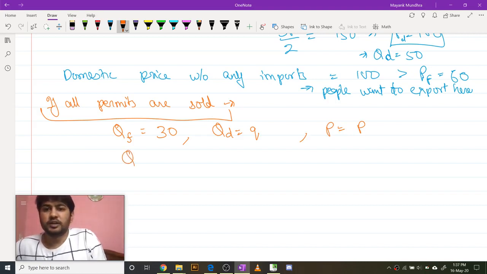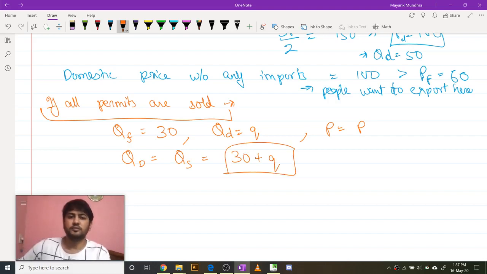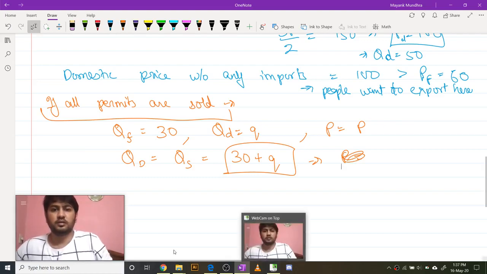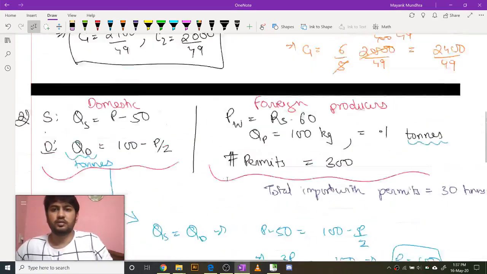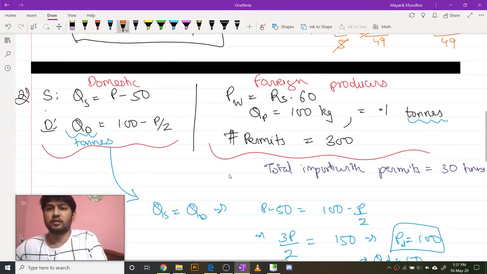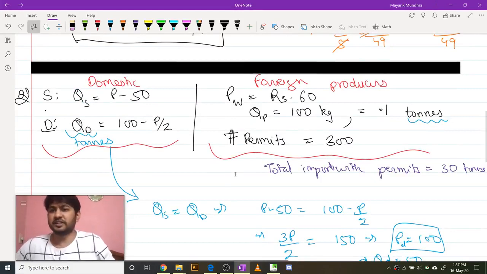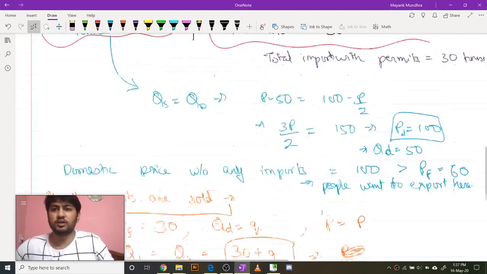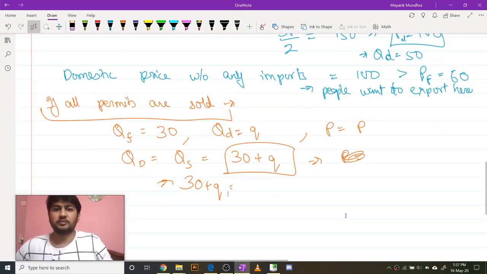So then the total quantity demanded will be equal to total quantity supplied, which should be equal to 30 plus small q. Now the total quantity is 30 plus small q, so to sell a quantity 30 plus q, the price must satisfy this demand equation. Quantity demanded is 30 plus q, so this implies 30 plus q should be equal to 100 minus p by 2.